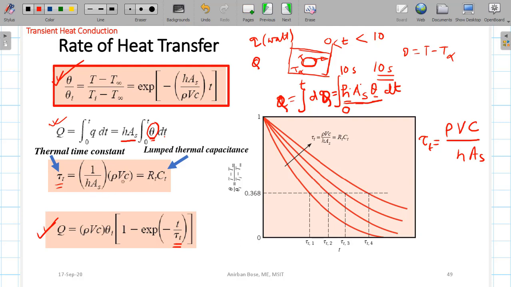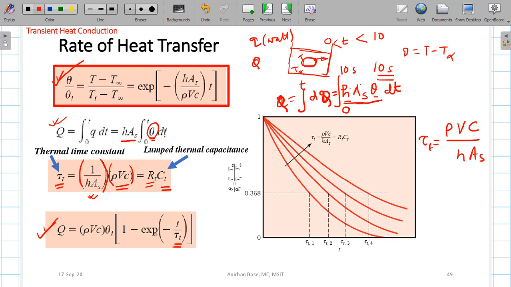If you look carefully, this can be written as 1 by hA_s into rho V c. You know that 1 by hA_s is the thermal resistance in convection, and rho V c, as you already know from high school physics, is the thermal capacity, mass into specific heat. This is also called the lumped thermal capacitance. So this is the lumped thermal capacitance or the thermal capacity, and R_t is the thermal resistance, and this particular product is called the time constant.